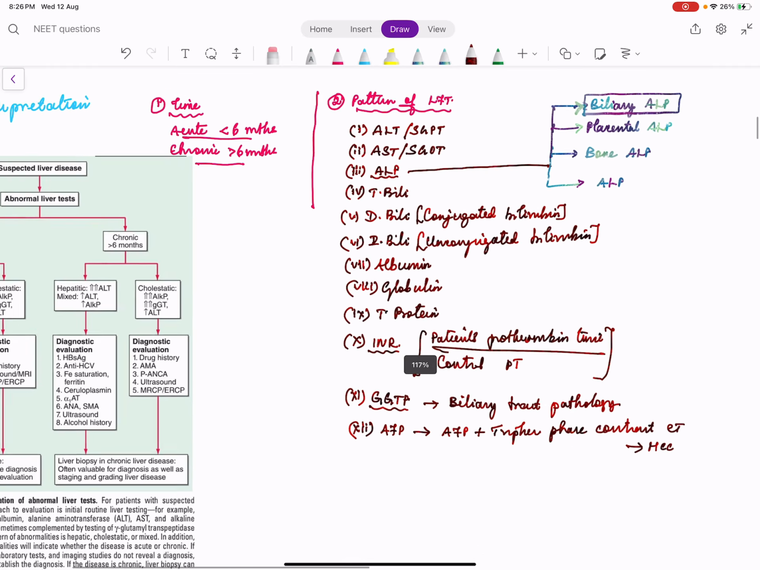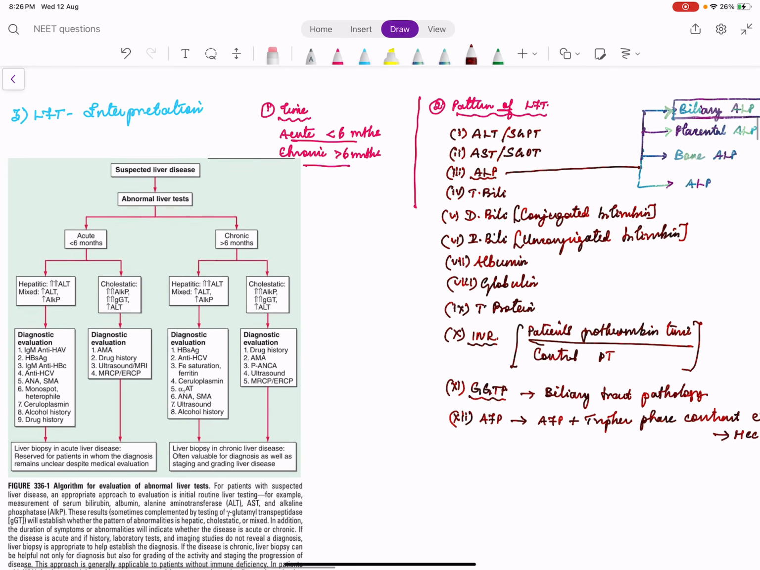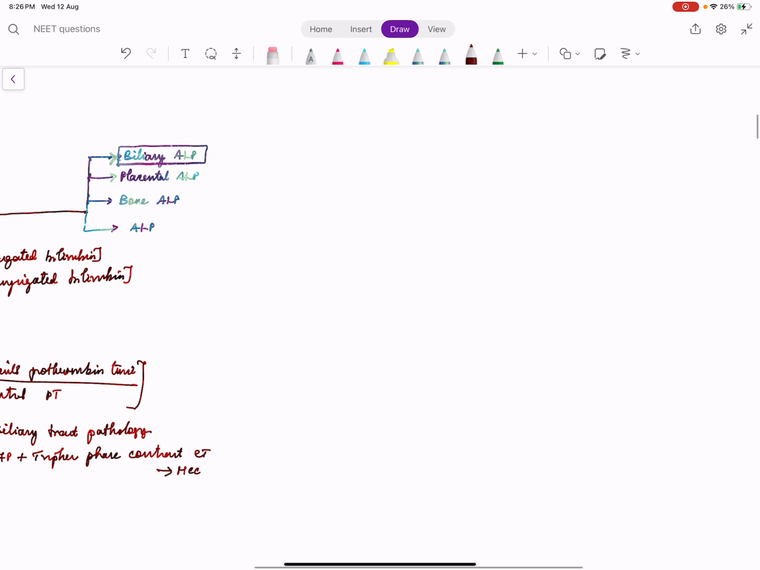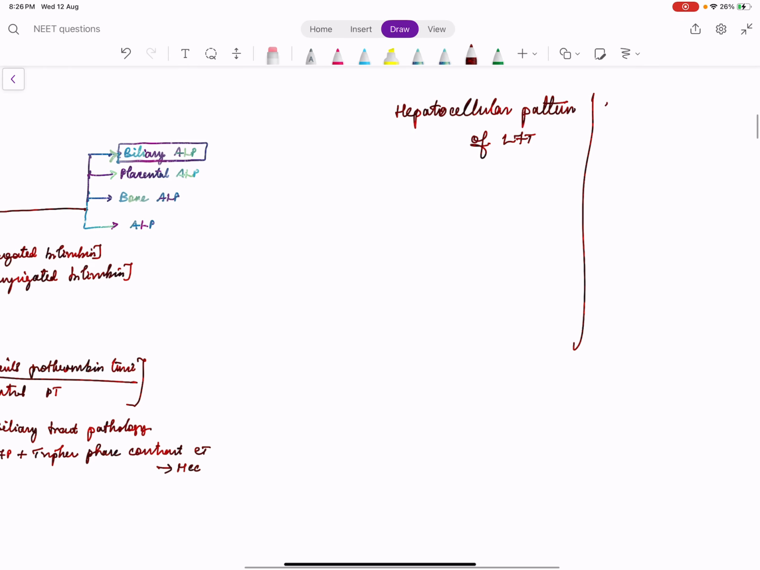Based on some abnormalities, we can classify LFT patterns into two: whether it is a hepatocellular pattern of LFT or a cholestatic pattern of LFT.